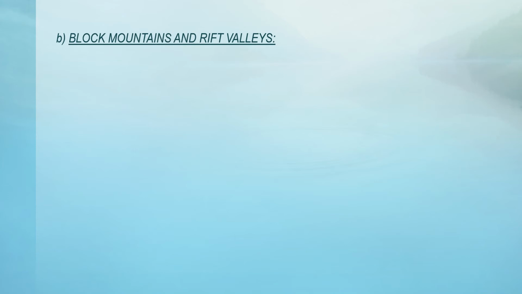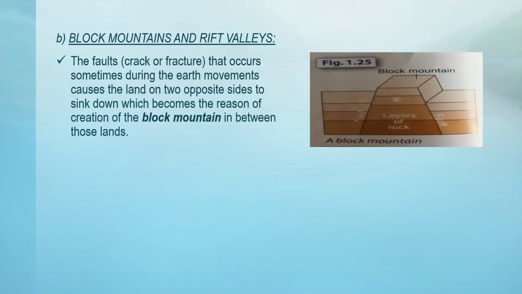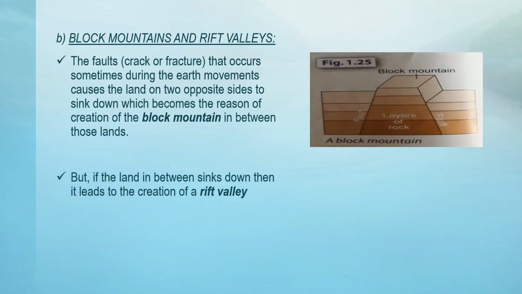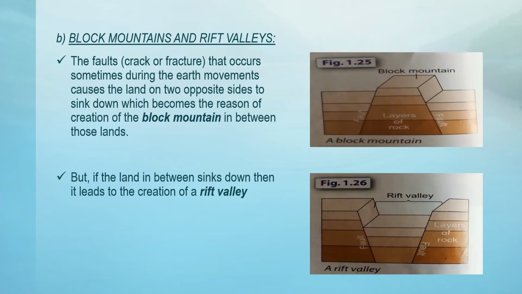Number B is block mountains and rift valleys. Block mountains is basically a fault which takes place during earth's movement, and it caused the two sides to sink down, which later on creates the block mountain. But if we talk about the rift valley, it is completely the opposite of the block mountain, that is shown in the picture, that is figure 1.26. In this, the center land sinks down instead of the land that is present on both sides.